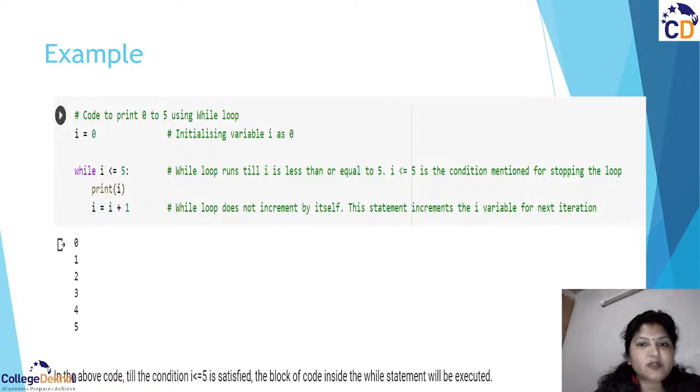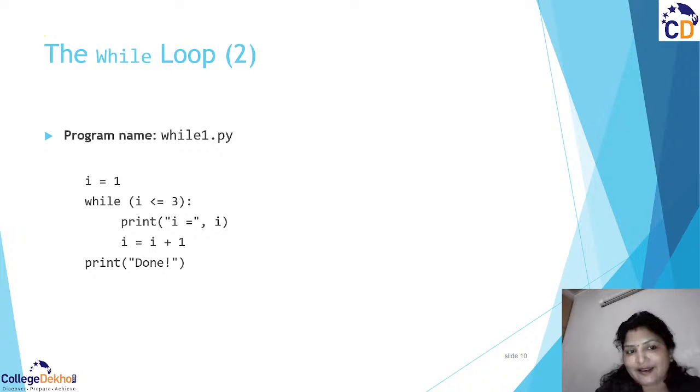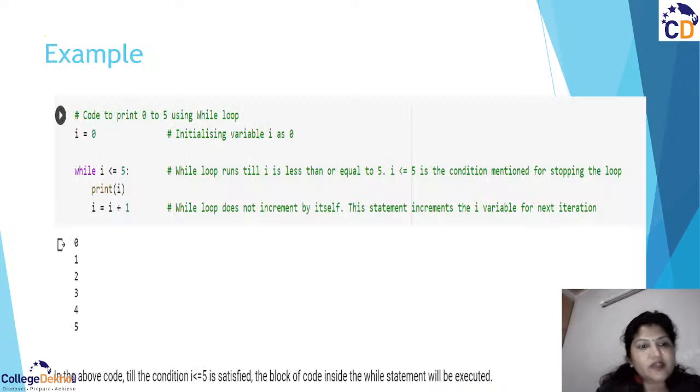So this is our Jupyter notebook where I have compiled this program. I have initialized the variable with 0. I have not initialized it with 1, I have initialized it with 0. So my starting point would be 0. And then I am incrementing the value of I, right? This is my I, okay? And till what condition is it going to run? Till I becomes 5. And what is it going to do? Print the value of I every time it enters the loop. If the condition is true, it is going to print the value of I.